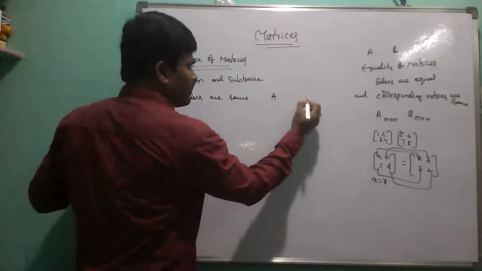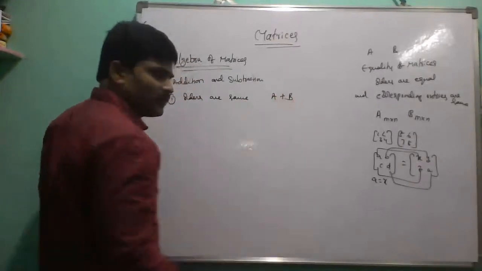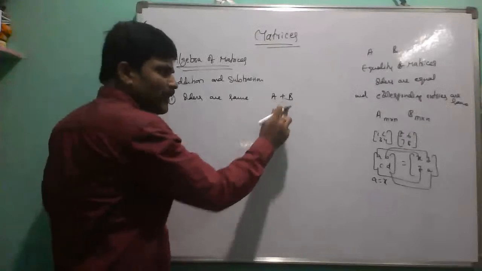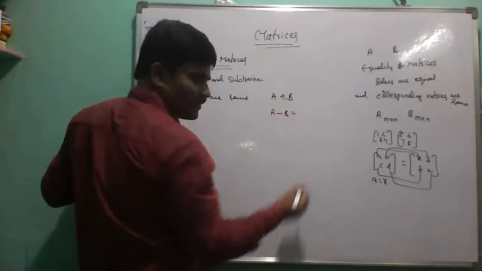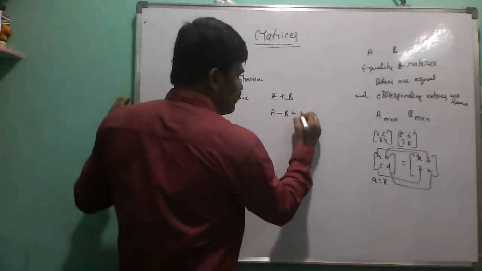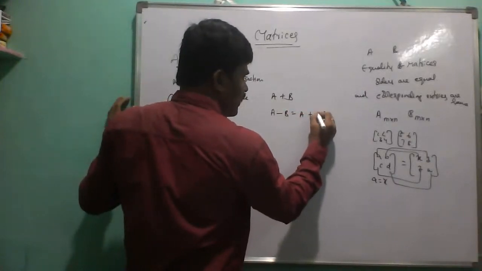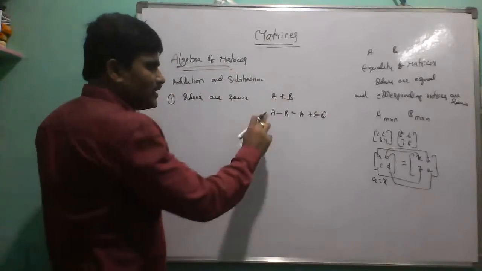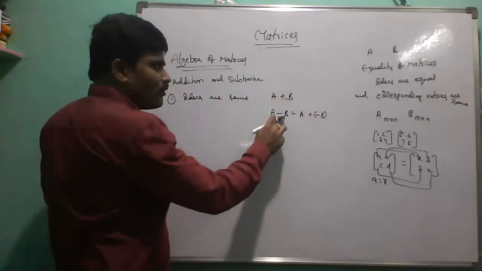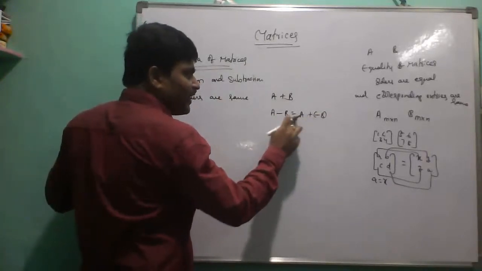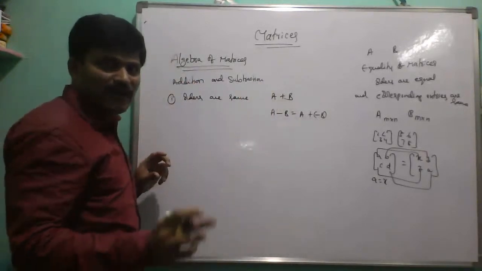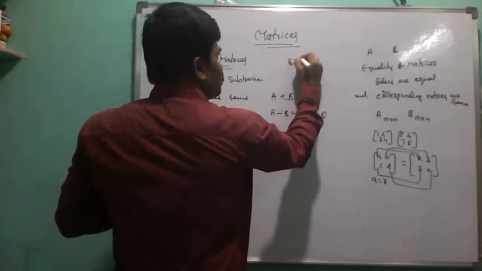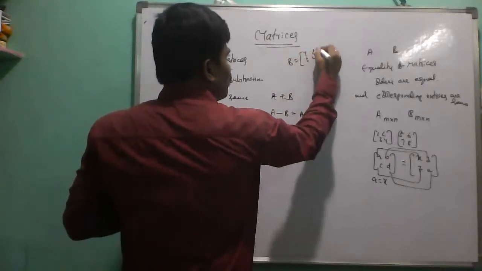Now, two matrices A and B. The sum of the two matrices is denoted by A plus B, and the difference by A minus B. Here we observe A plus or minus B, where minus B is the additive inverse of B. Suppose B equals 1, 2, 3, 4.